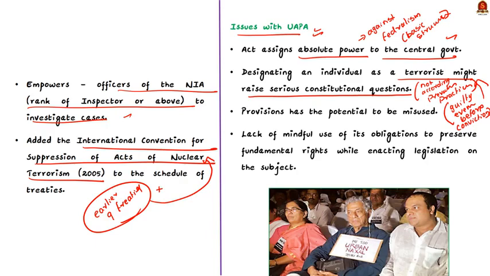Now let us take up the final issue. Everyone in our country, that is all citizens, hate terrorism. So we all want a stringent law that helps in preventing terrorism in our country. But at the same time, the government must be mindful that it does not impinge upon the fundamental rights of the citizens, because in a democratic country, fundamental rights are very important. So the government, while taking stringent action against terrorism by enacting very strict laws, must ensure that fundamental rights are not breached. This is the third major issue associated with the Unlawful Activities Prevention Act 2019 amendment.